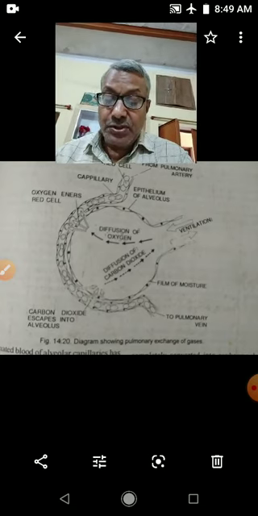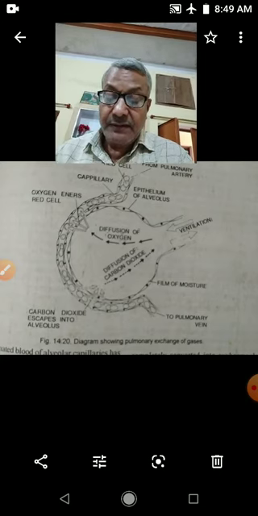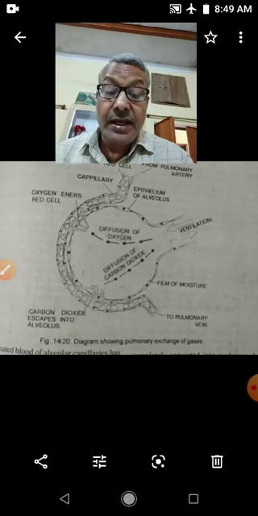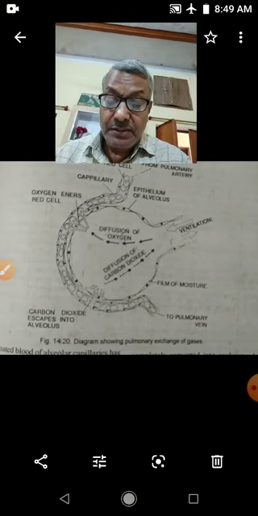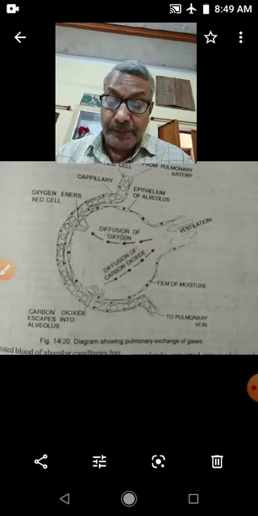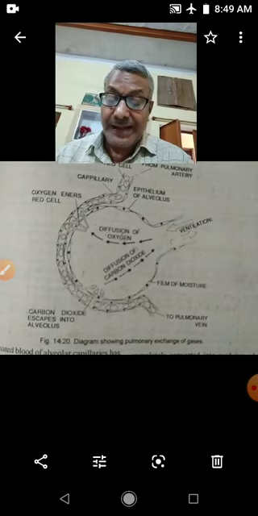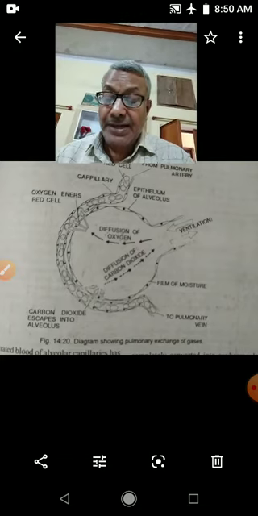The diffusion of the gases from the alveolar air into the blood of blood capillaries which are present around the alveoli is due to difference in the partial pressure.